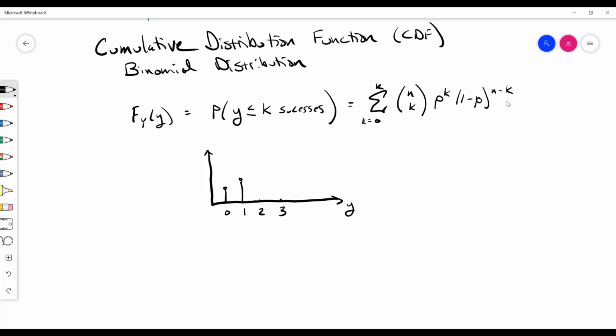So for our example, the number of cars passing through, we would get our CDF. And so that's going to be a step function, right? So this is the PMF, and this is our CDF. Start at 0, 1, 2, and 3. And then we end at 1, right? So cumulative probability all the way up to 1.